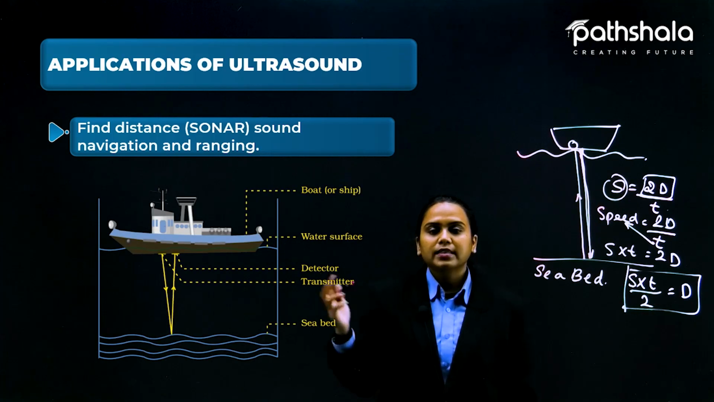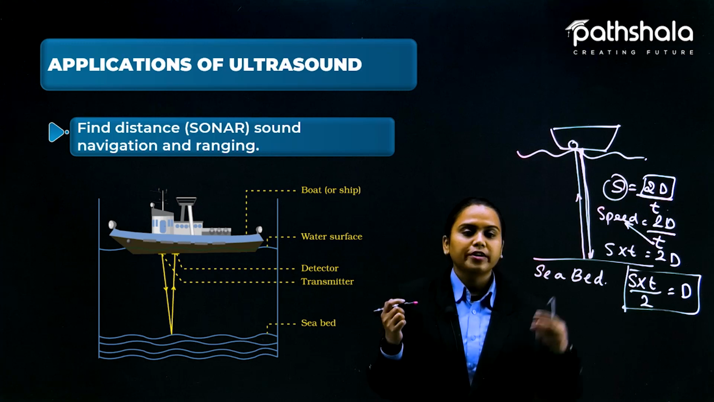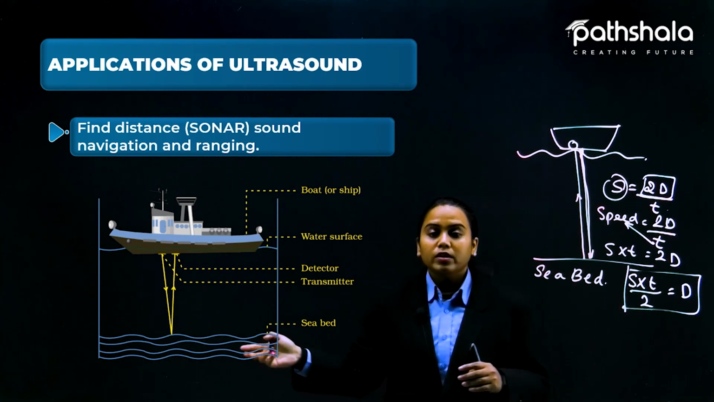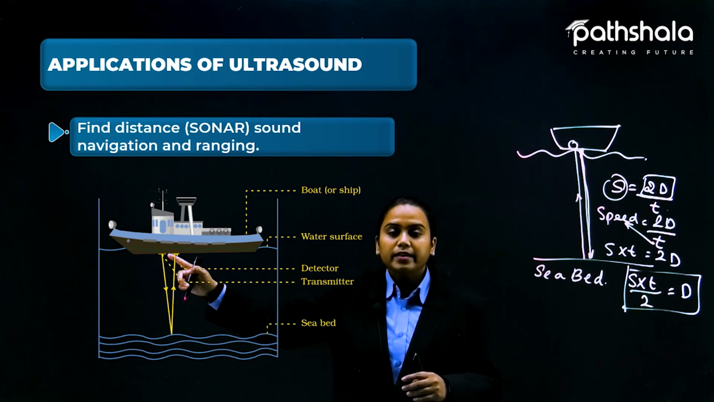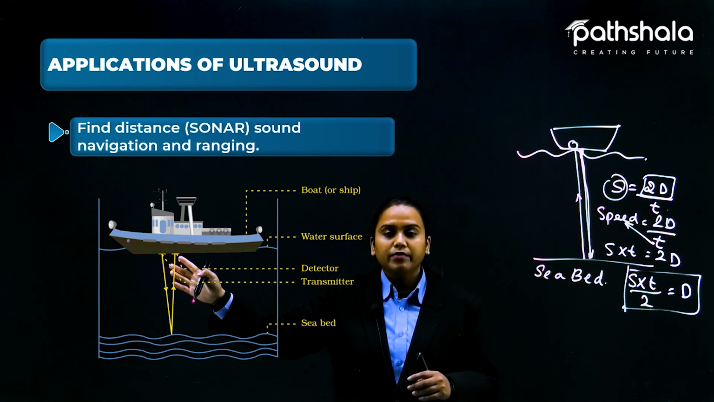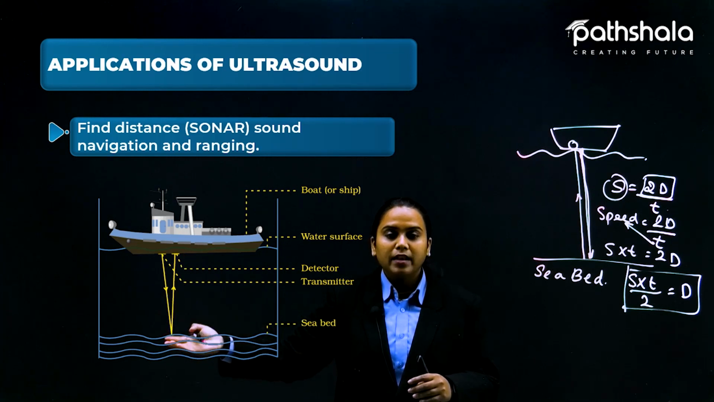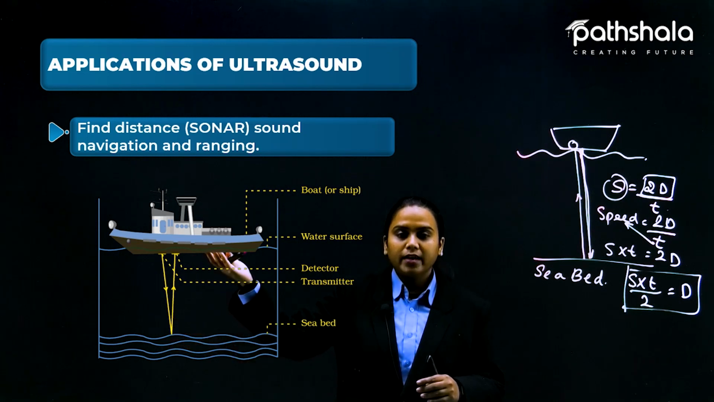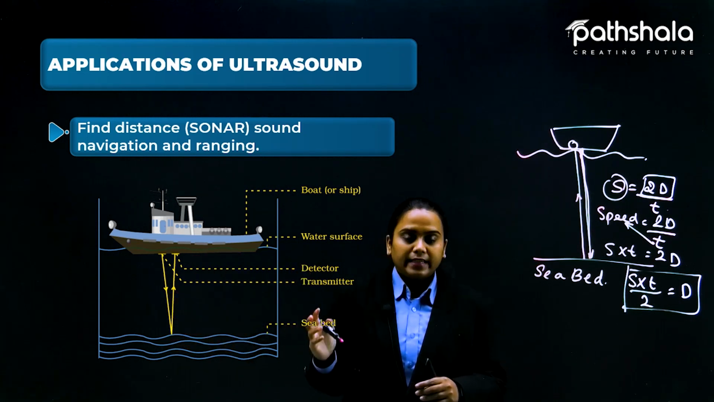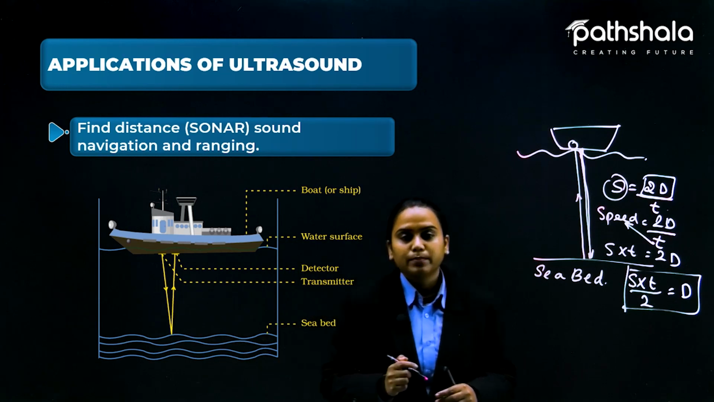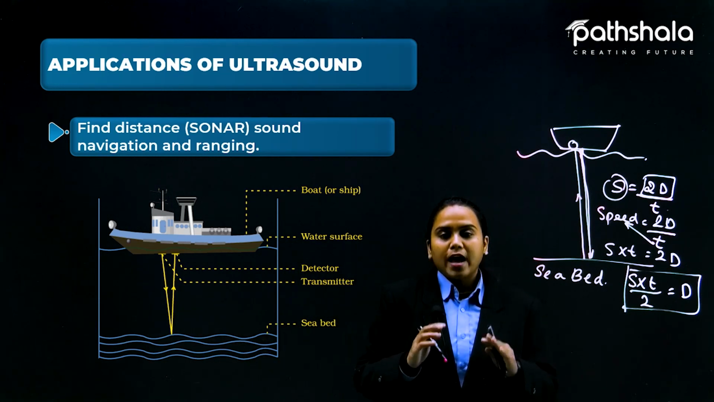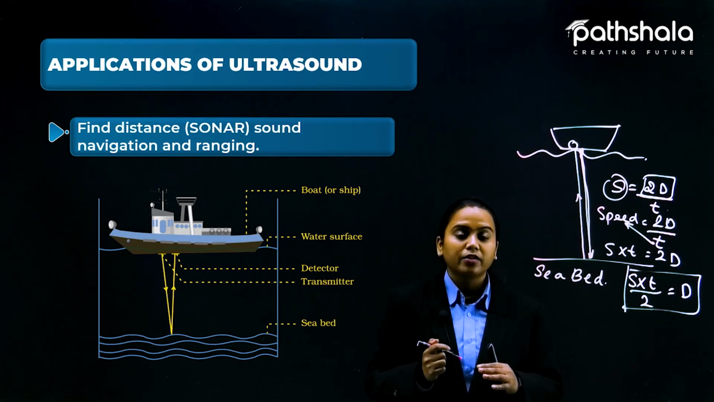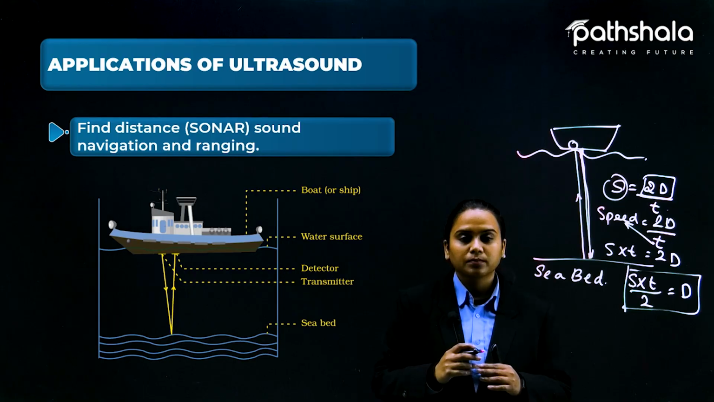See students, this is the particular example, and I have already shown you the whole observation of how we can find this. Here is the detector and the receiver part. The transmitter will send the sound waves, they will meet the seabed and get reflected, and the detector will detect them. I hope you all understand how the different applications of ultrasound are very, very useful for us.